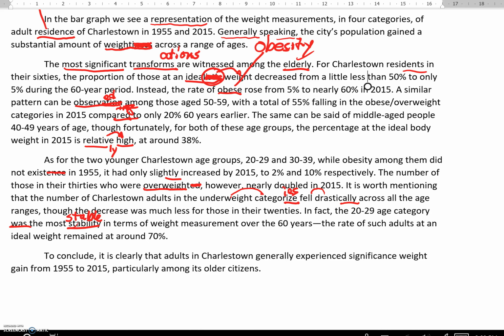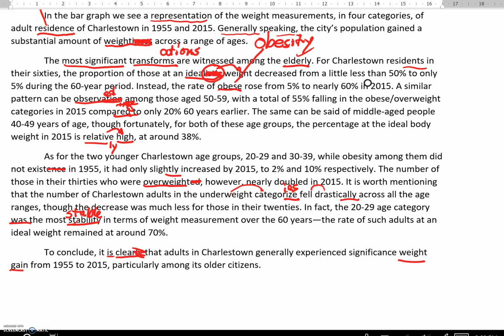Okay, so concluding paragraph, short. To conclude, it is clearly that. We don't really have adverbs by themselves like this after the verb to be. So it is clear that, adjective form, right? It is clear that adults in Charlestown generally experience significant weight gain. Right, weight gain is correct. It's a compound noun, but significance is a noun as well. I think we need the adjective form here just to describe what kind of weight gain, significant weight gain. From 1955 to 2015, particularly among its older citizens.